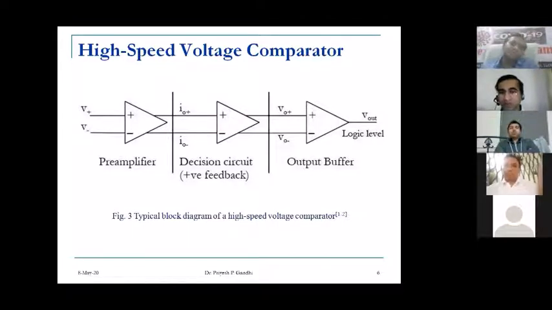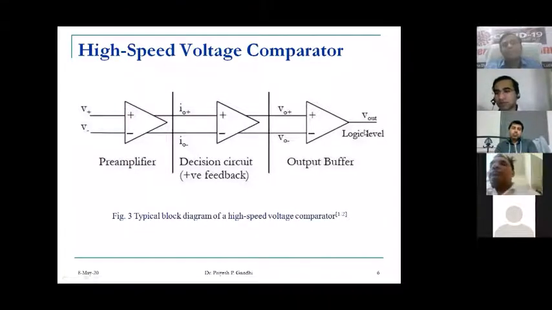Because the input provided to the system is in millivolts or microvolts, and from that difference it has to generate a digital bit. For that we need positive, regenerative feedback. Then, to make a single-ended output from the double-ended output, because we have two inputs and want a single-bit digital output, we use the output buffer. This is the basic typical block diagram of a high-speed voltage comparator.